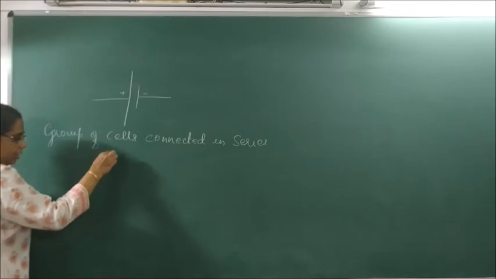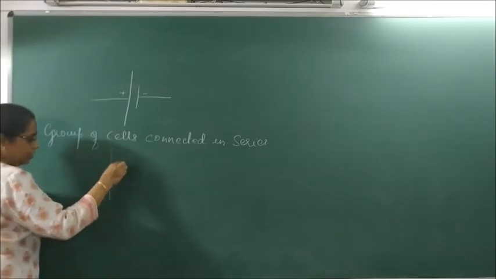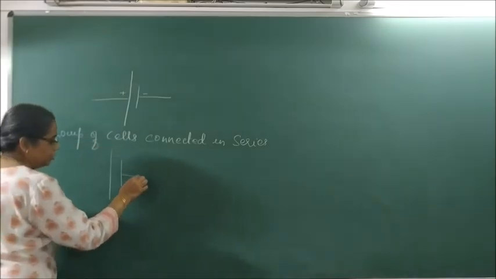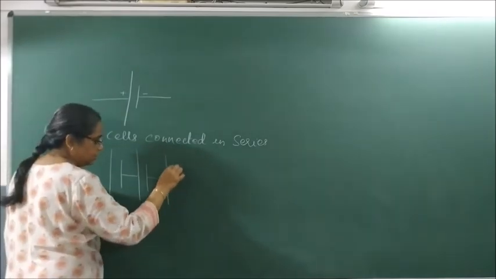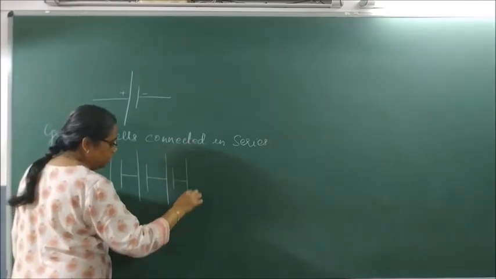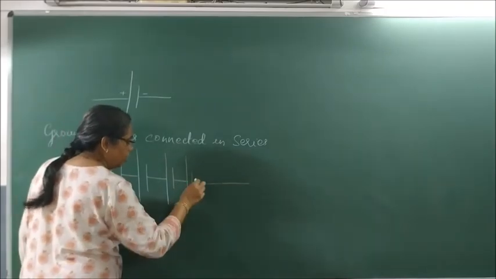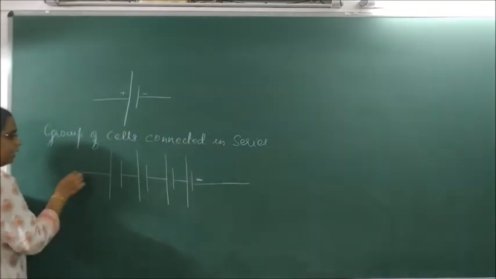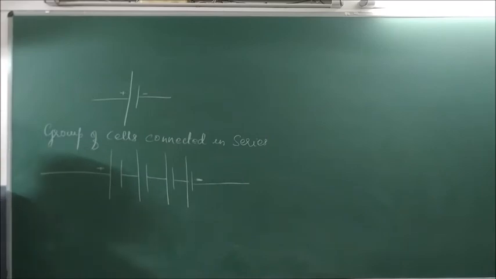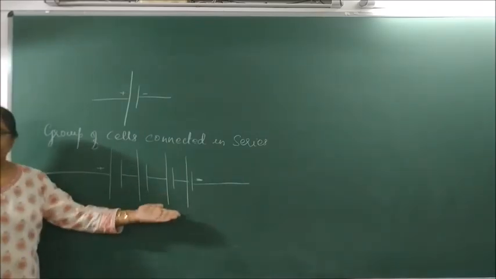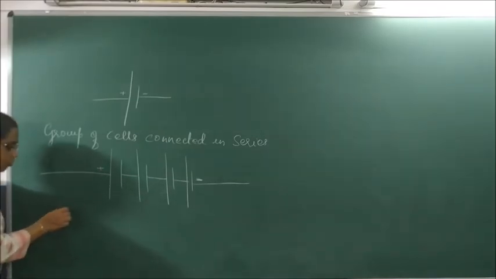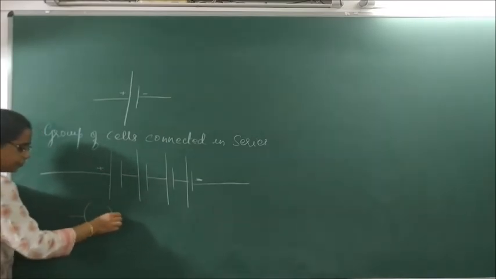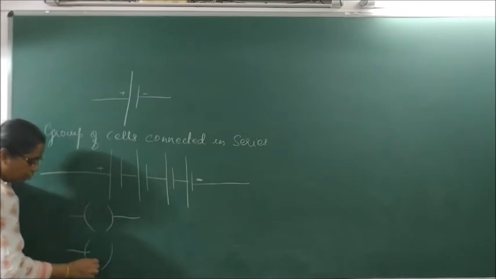One cell over, then it goes to the next. Then it goes to the next. Then it goes to the next. So this is called as what? Battery. But one end has to be what? Positive, and the other end has to be negative. So many cells linked together is called as what? Battery. This is what? Open switch. This is what? Closed switch.